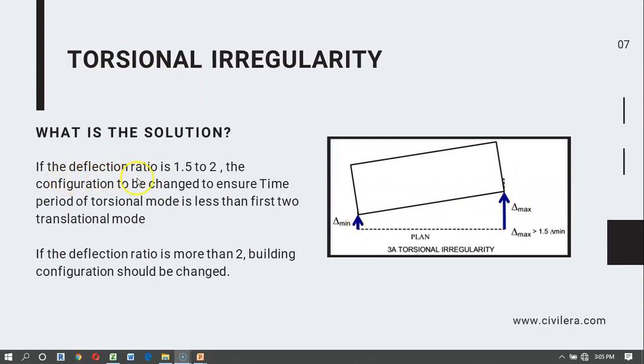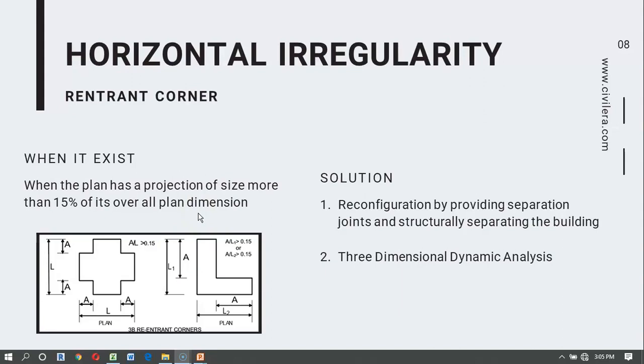So if the deflection ratio is 1.5 to 2, the configuration is to be changed to ensure the time period of the torsional mode is less than the first 2 translational modes. And if the deflection ratio is more than 2, the building configuration should be completely changed.